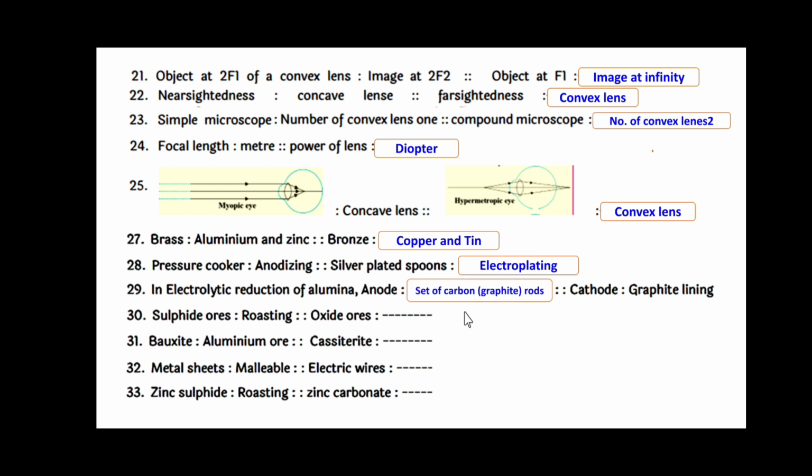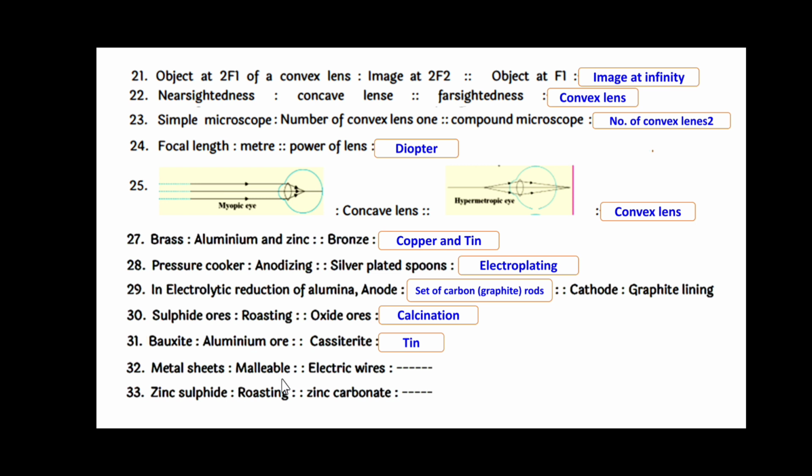A set of carbon graphite rods is used here. For sulfide ores, roasting is carried out for concentration and purification of the ores, and for oxide ores you use calcination. Bauxite is the ore of aluminium, whereas cassiterite is the ore of tin.